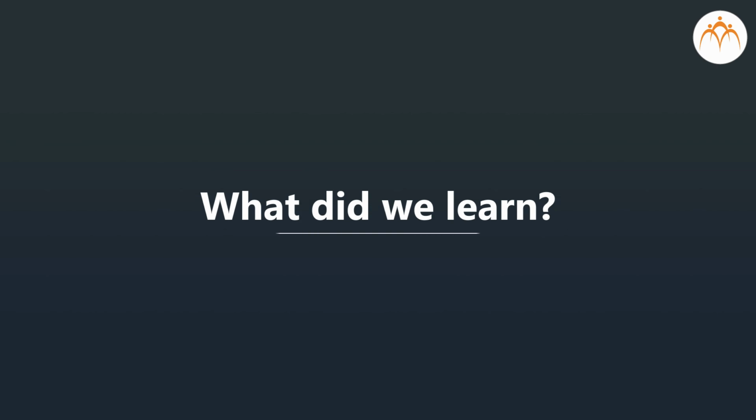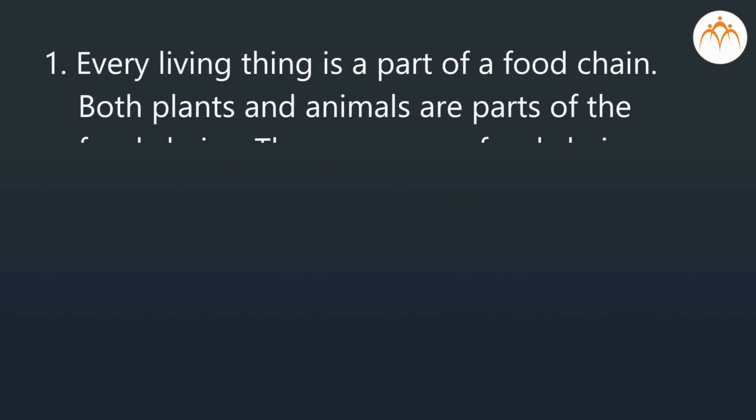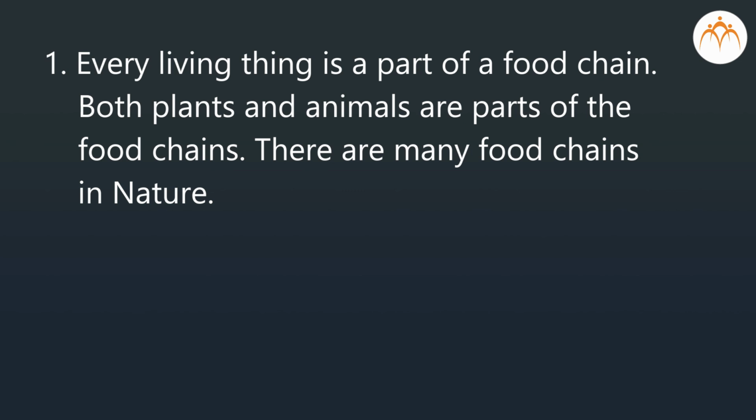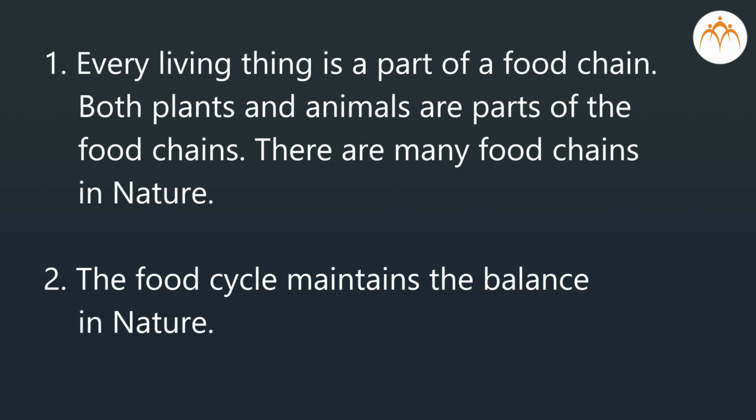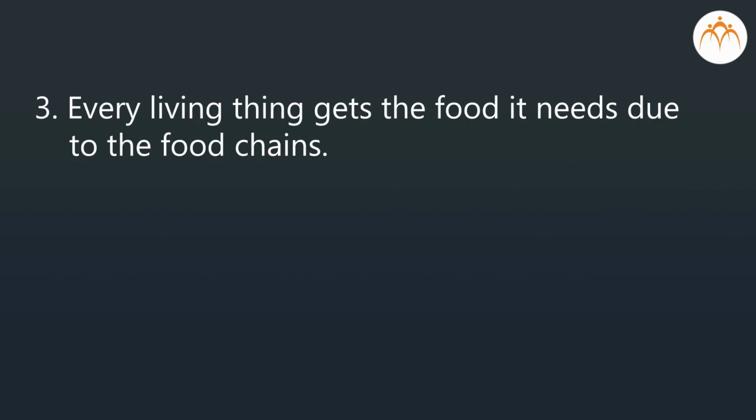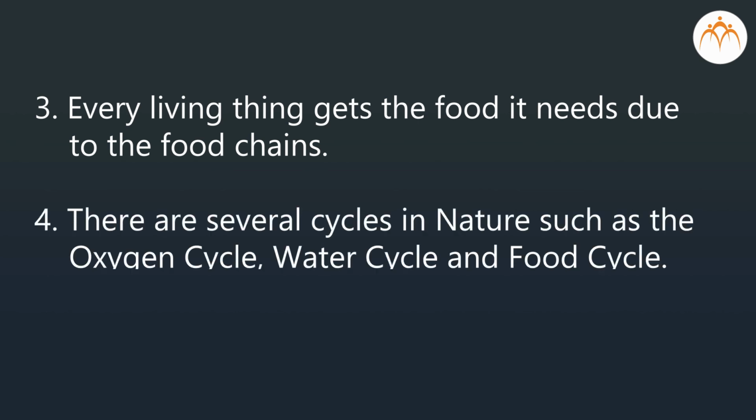What did we learn? Every living thing is a part of a food chain. Both plants and animals are parts of the food chains. There are many food chains in nature. The food cycle maintains the balance in nature. Every living thing gets the food it needs due to the food chains. There are several cycles in nature such as the oxygen cycle, water cycle and food cycle.